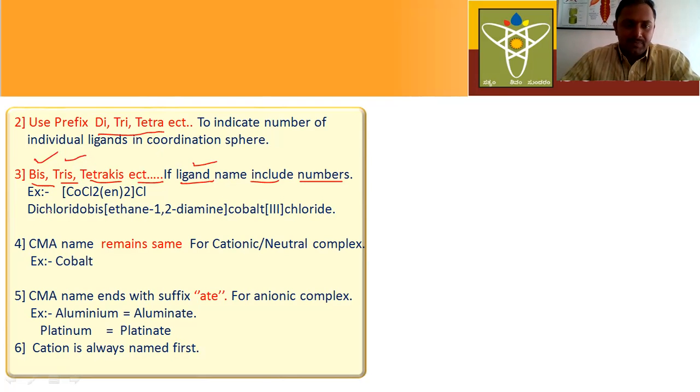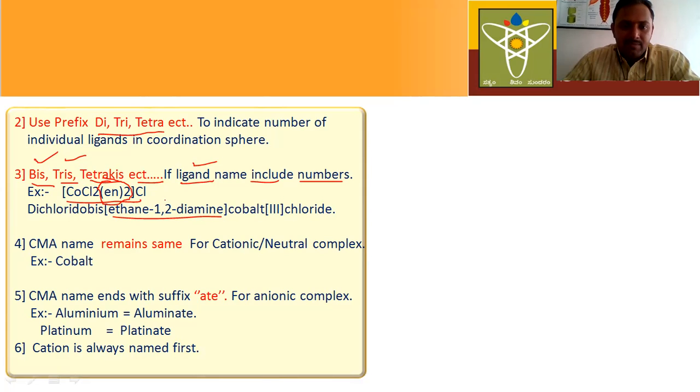For example, here one coordination compound is given. See here, the ligand is en. What is the full form of en? Here I will write ethane-1,2-diamine. This is en, the short form. En means ethane-1,2-diamine.